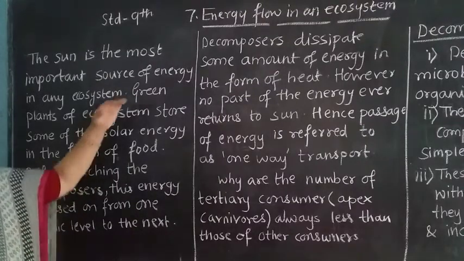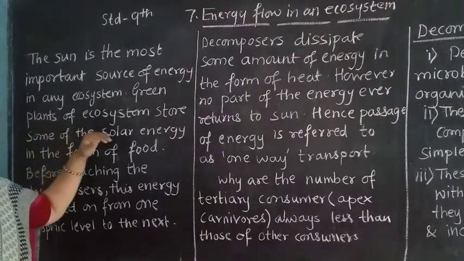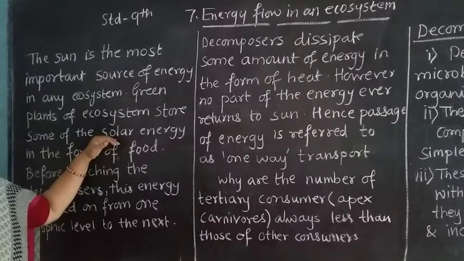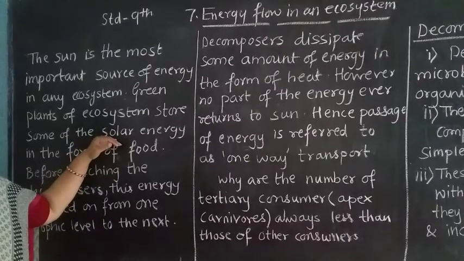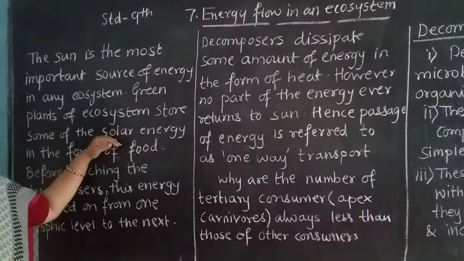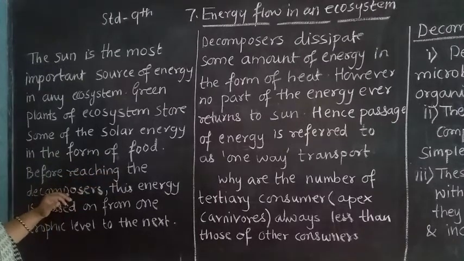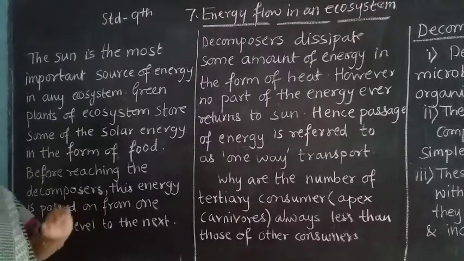So green plants store solar energy because they need it. They convert this light energy into chemical form. Whenever it is converted into chemical form, we get the food which is prepared by the plants. Before reaching the decomposers, this energy is passed from one trophic level to the next.